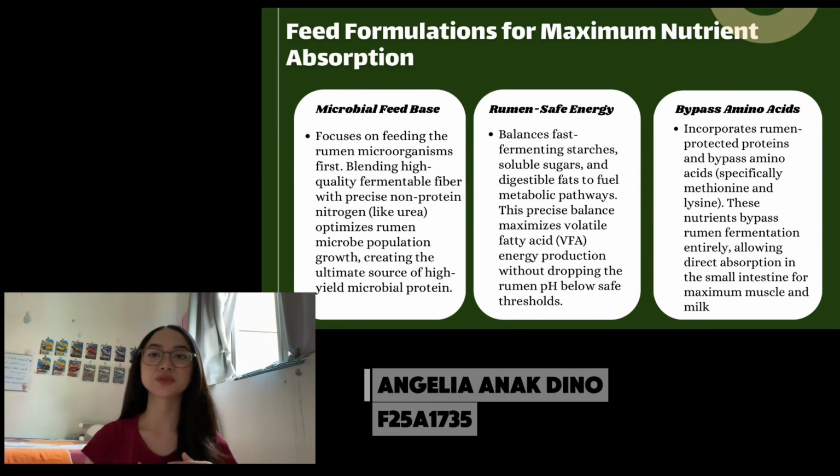These nutrients bypass rumen fermentation entirely. This allows direct absorption in the small intestine, leading to maximum muscle and meat yield. In short, by targeting these three components, we ensure the animal fully absorbs every nutrient for peak productivity.